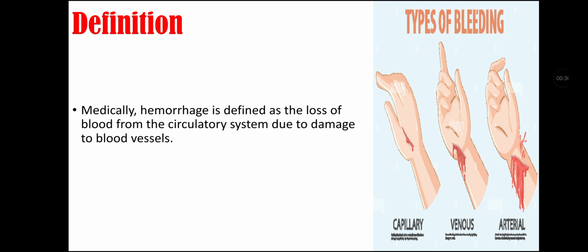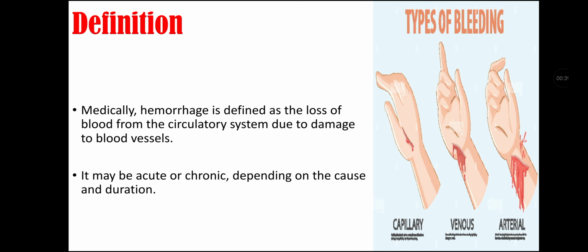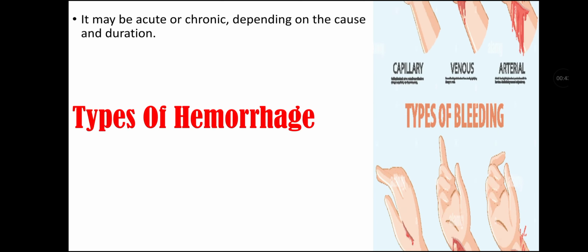Definition of hemorrhage. Medically, hemorrhage is defined as the loss of blood from the circulatory system due to damage to blood vessels. It may be acute or chronic depending on the cause and duration.